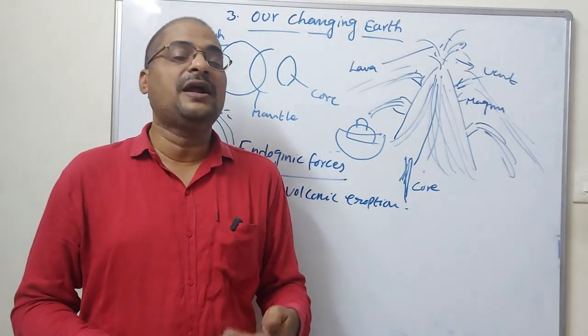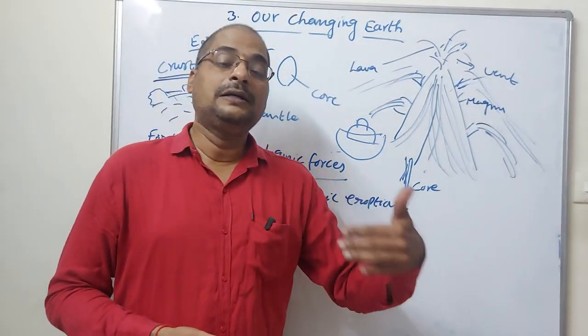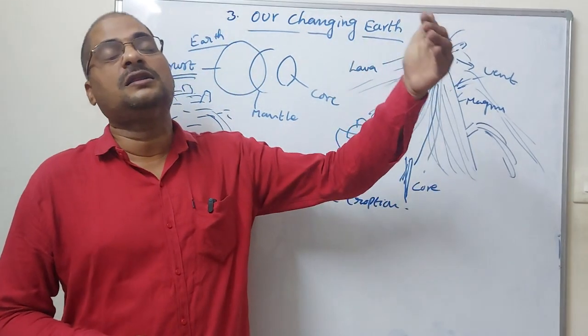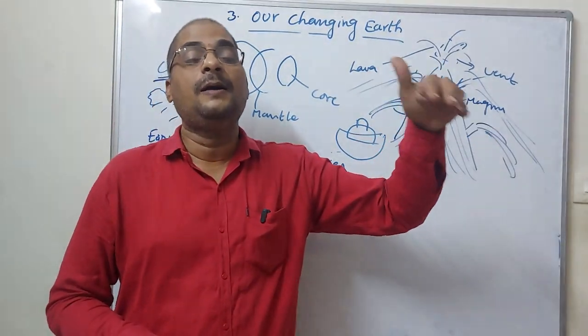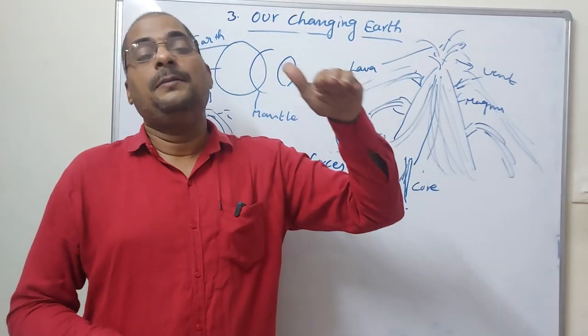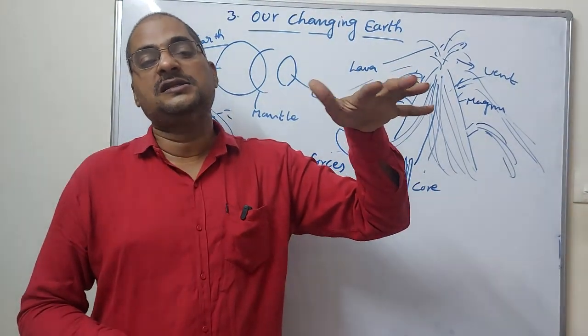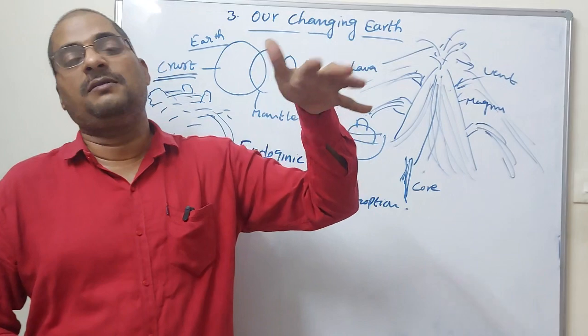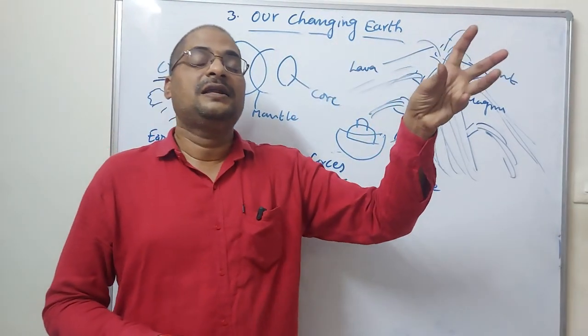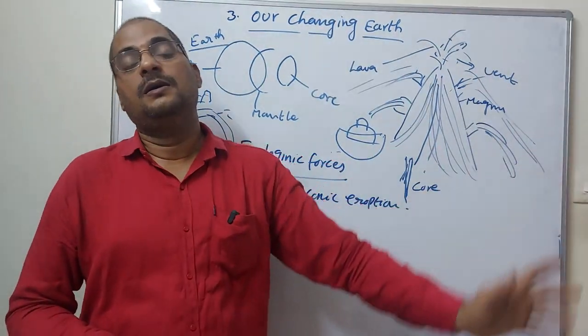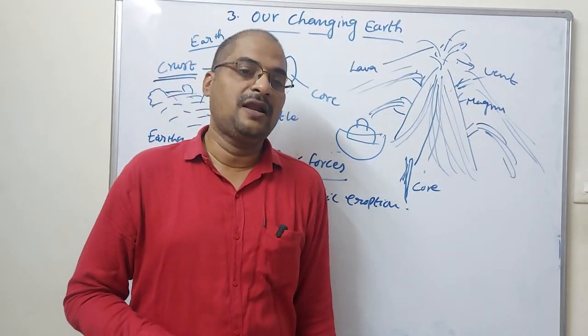That's why all the perennial rivers are on the north side only, in the Himalayan region. Those rivers are also born from the Himalayas.